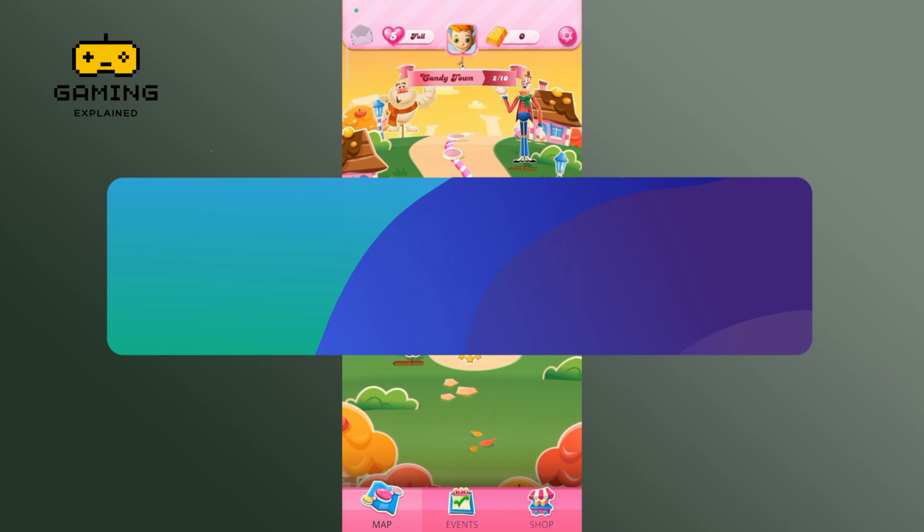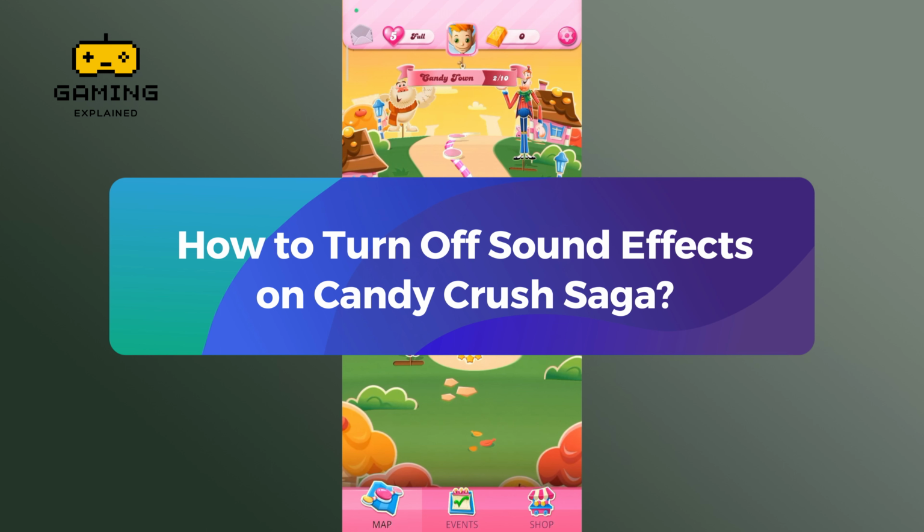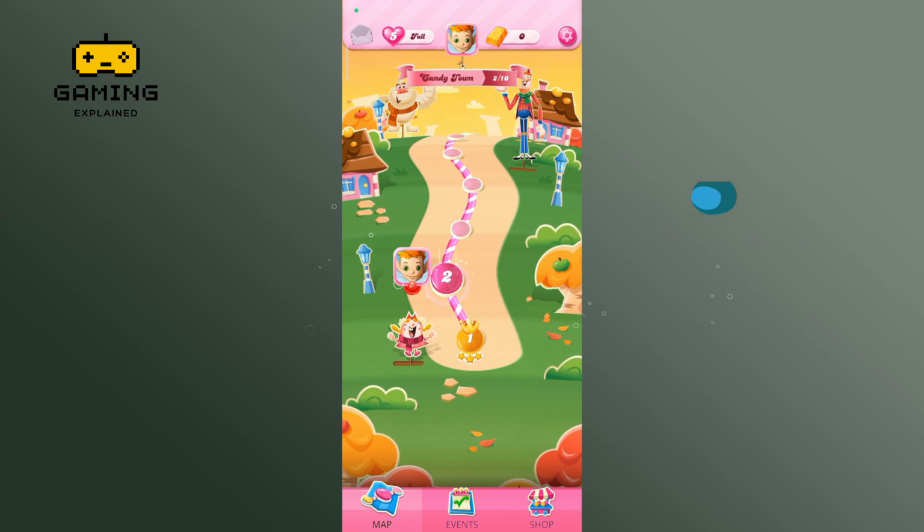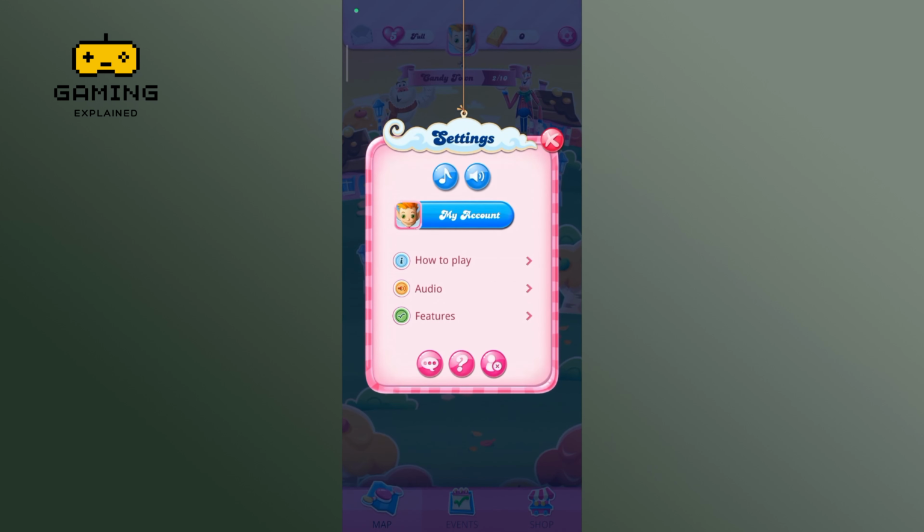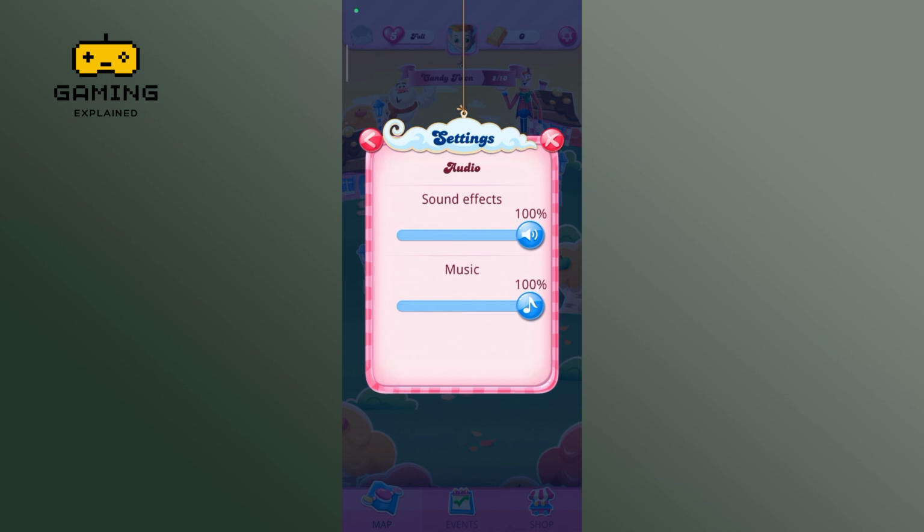In today's video, I'm gonna show you how to turn off sound effects on Candy Crush Saga. So let's get started. Begin by launching your Candy Crush Saga game. Then tap on the settings icon at the top right corner of your screen. Tap on the audio option. Turn down the sound effect option.